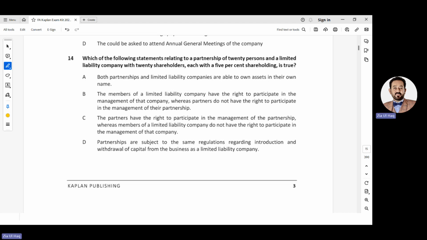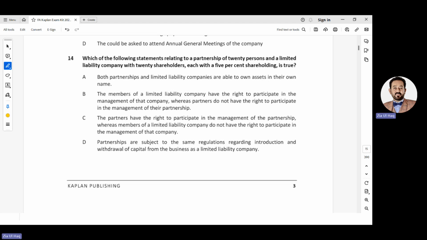The members of a limited liability company have the right to participate in the management of the company. Yes, shareholders can participate in management, whereas partners do not have the right to participate in the management of the partnership. No, partners normally manage the business by themselves. There is no concept of separate ownership and management.